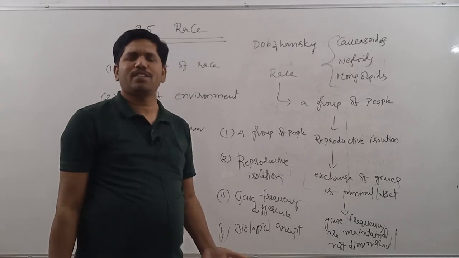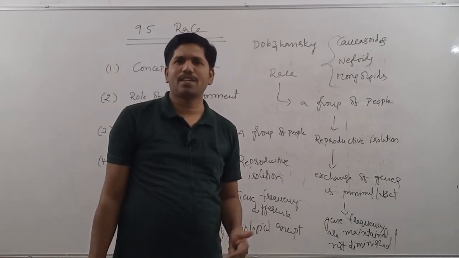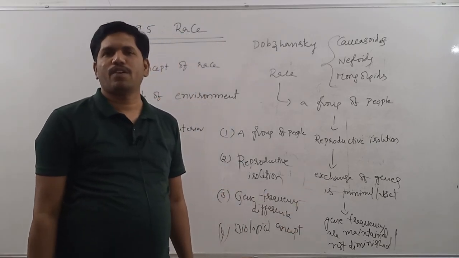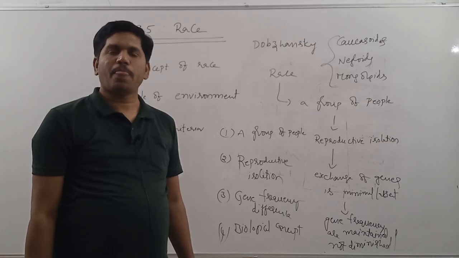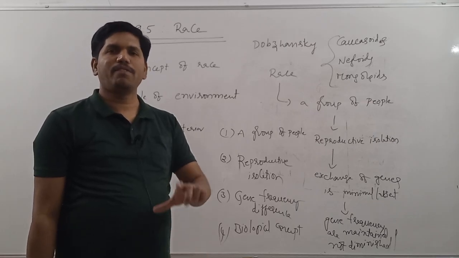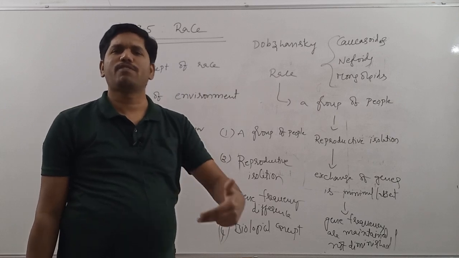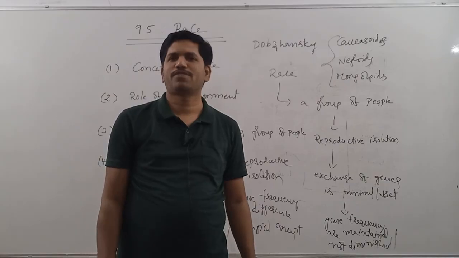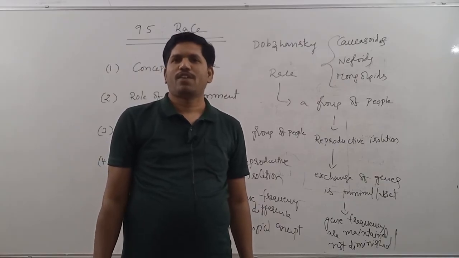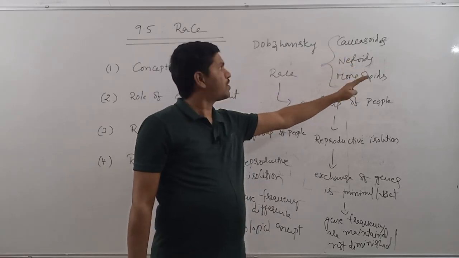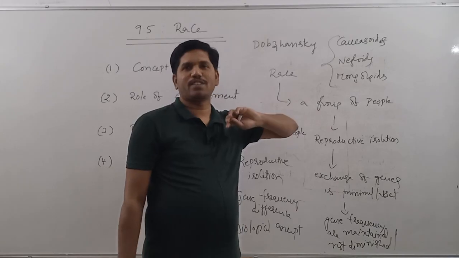What is meant by race? A race is nothing but a group of people characterized by the presence of a set of similar physical characteristics. That's why we can divide the people living in a particular region into micro races, because of local environment, they may develop a number of variations. Broadly, all the people are classified into three categories: Caucasoids, Negroids, and Mongoloids.